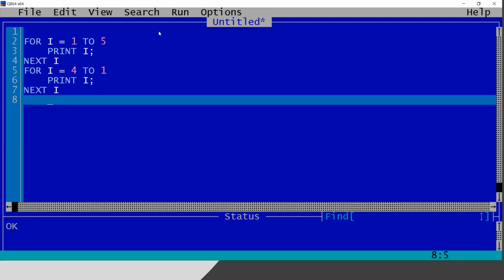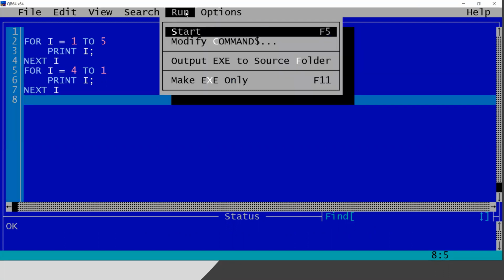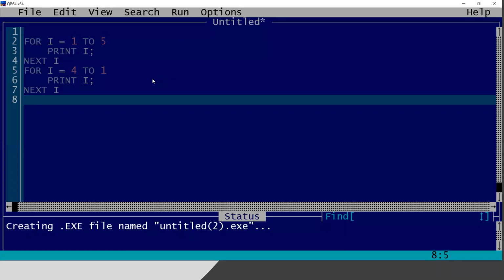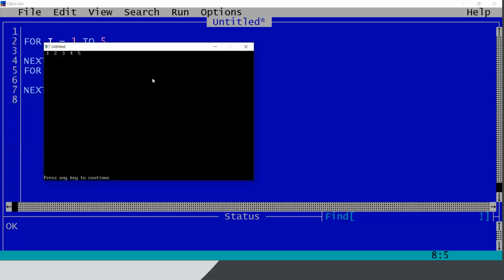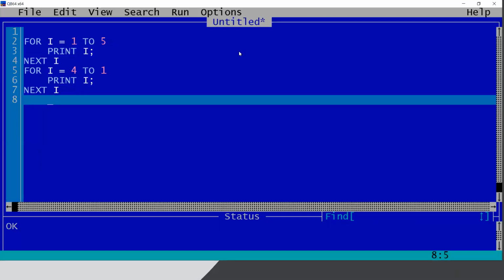Okay, so let me run this part first. It is taking some time. Why is it not going to print?